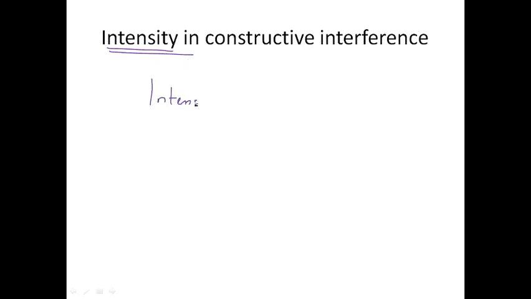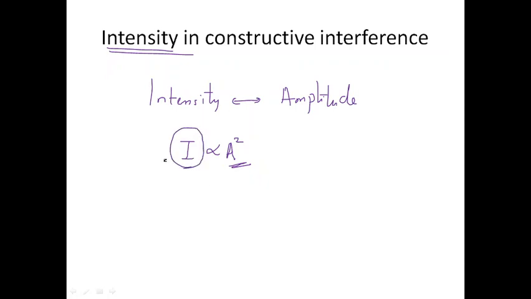Now coming to the term intensity. Intensity and amplitude are related but slightly different in the case of a wave. Amplitude is the maximum peak point or the height of the crest of a wave, and intensity and amplitude are related as I is proportional to amplitude squared. In an interference process, according to the superposition principle, it is the amplitude that is getting added up or subtracted. The intensity should be found from the resultant amplitude of the wave.